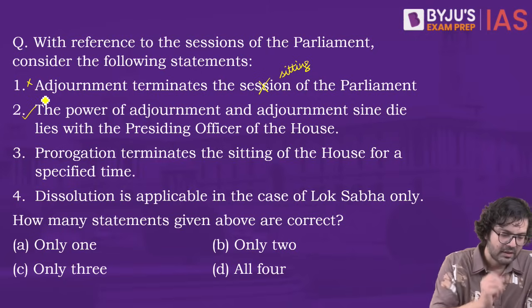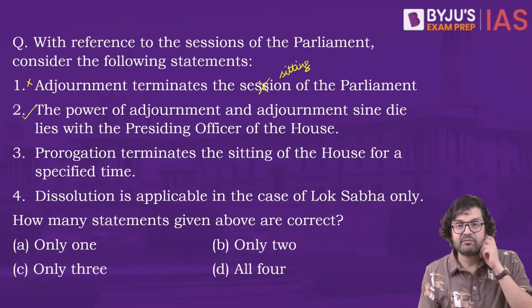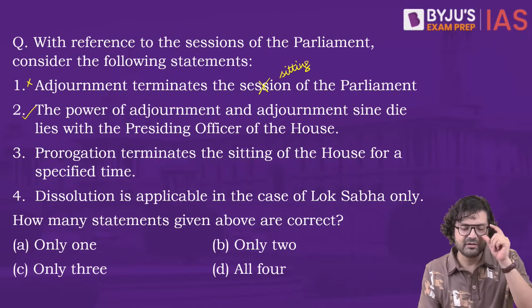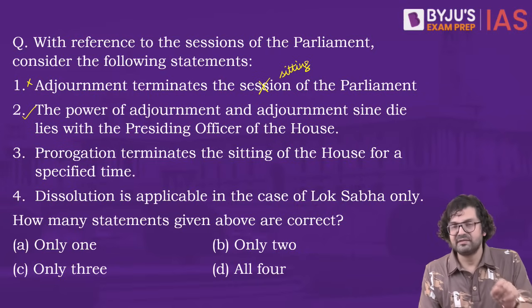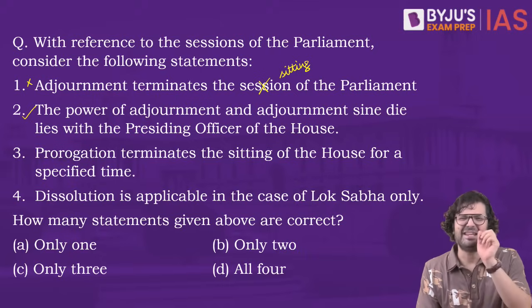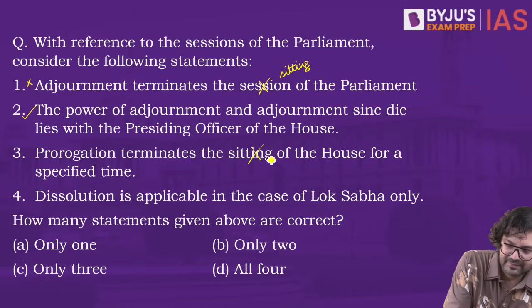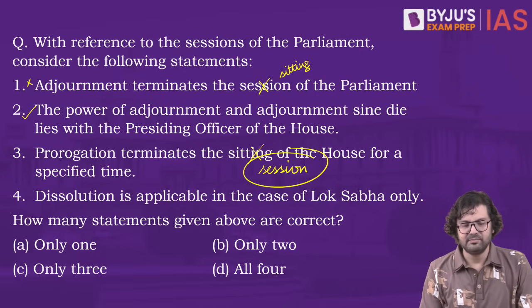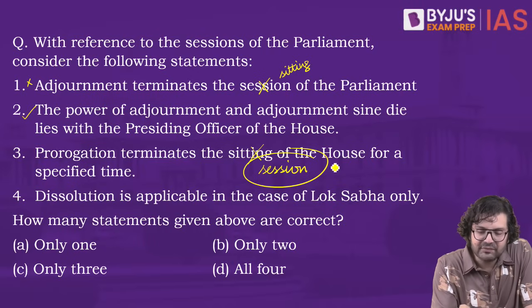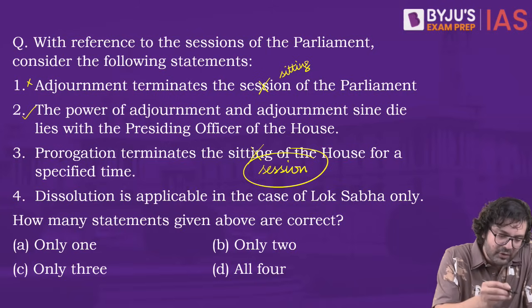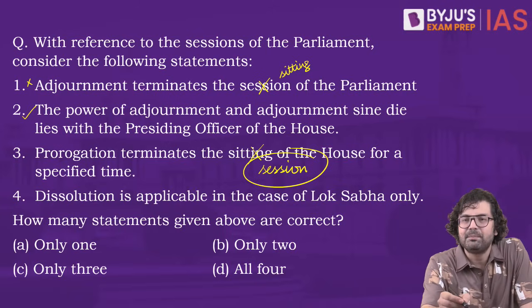This is correct. Number 3, prorogation. What is prorogation? From the word prorogue. Prorogation means terminating the sitting of the House for a specified time. Prorogation terminates the House, but not the sitting of the House. Small word problem. So it's adjournment which terminates the sitting of the House for a specified time, and its prorogation which terminates the session of the Parliament.